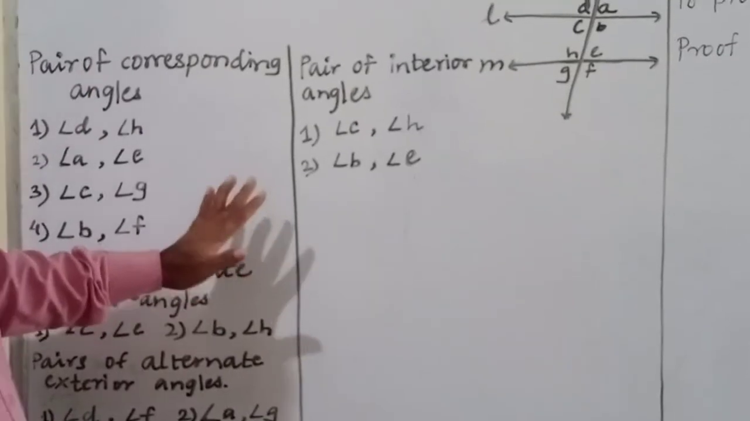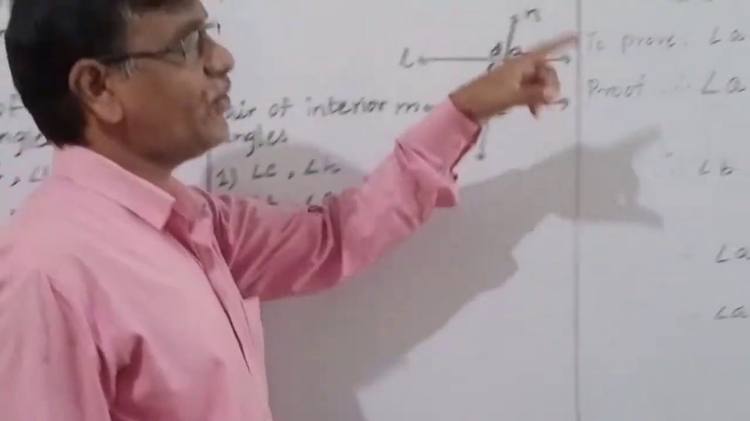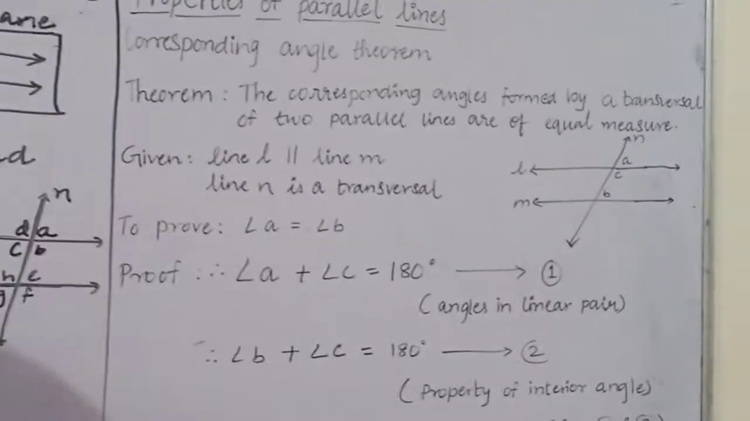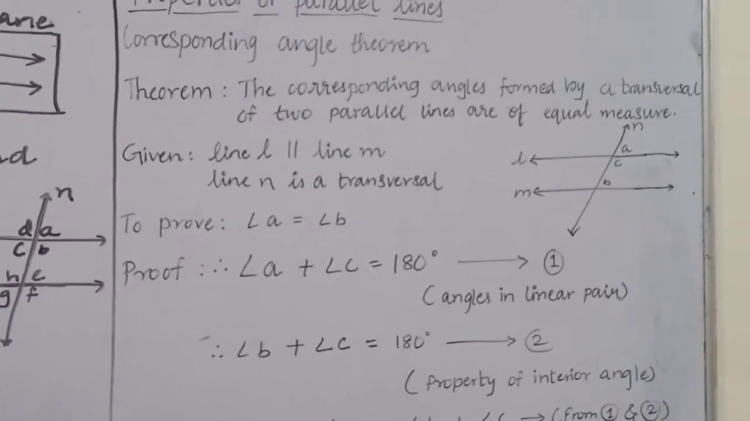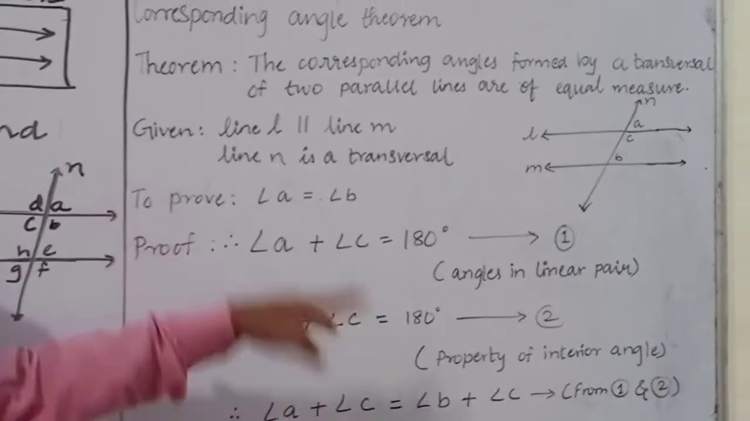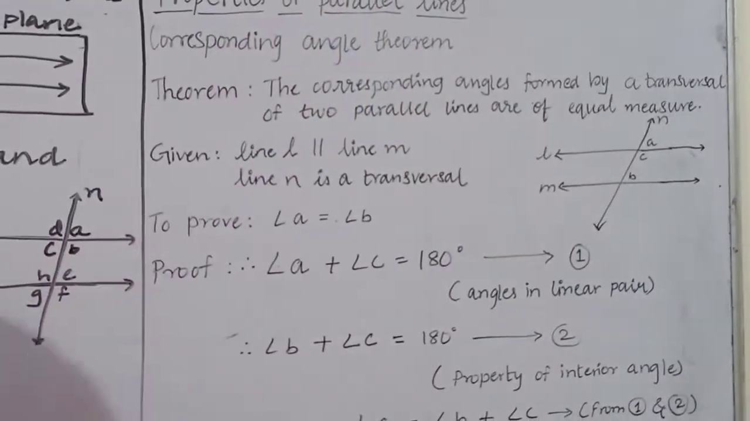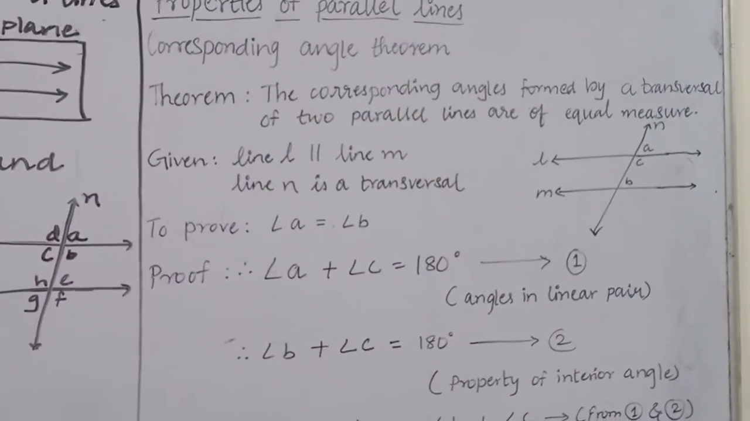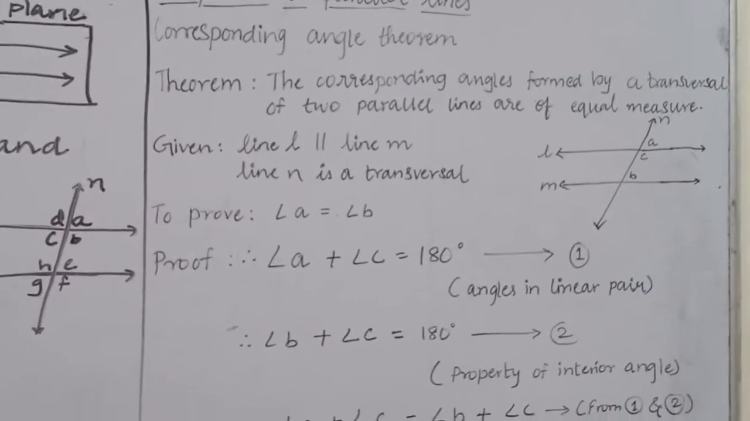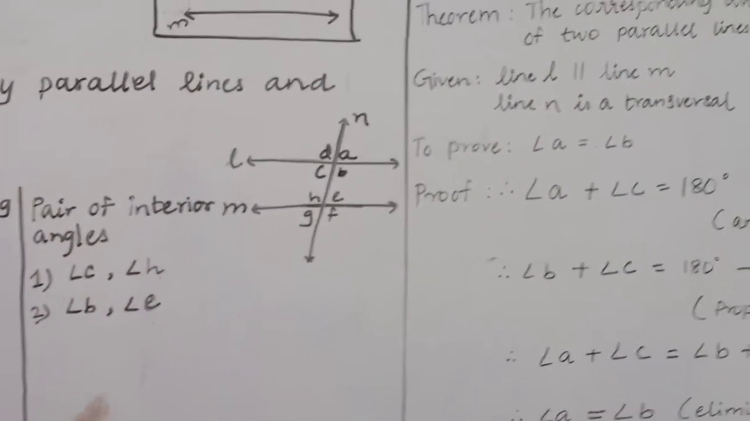Okay, so when we go to the properties of parallel lines, then first we have to learn the corresponding angle theorem. Corresponding angle means what are the relation between the corresponding angles in parallel lines. If the lines are parallel, then what is the relation between two corresponding angles. Here if one pair of corresponding angle is congruent, then all corresponding angles are congruent. If one pair of alternate angle is congruent, then all pair of alternate angles are congruent. If one interior pair of angle is supplementary, then all pair of interior angles are supplementary.